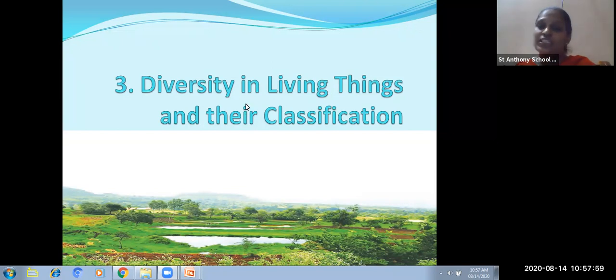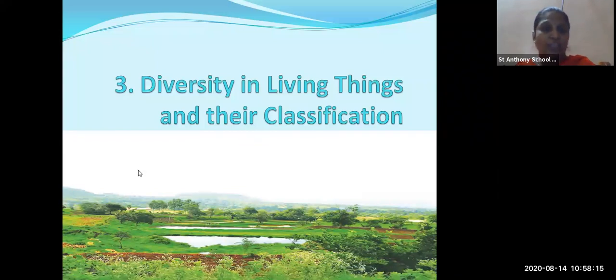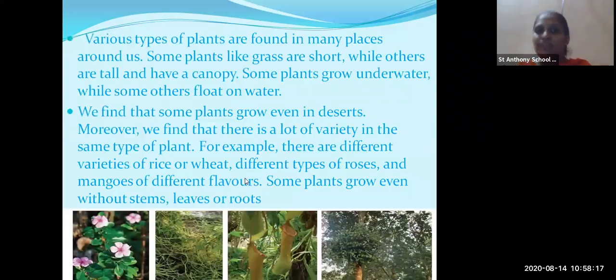So in this lesson we are going to see diversity in living things and their classification. How they are classified, who classified them, who put forth the classification of the living things, all these things we are going to see. Now, diversity in living things. You all know that there are different types of plants in our surrounding.